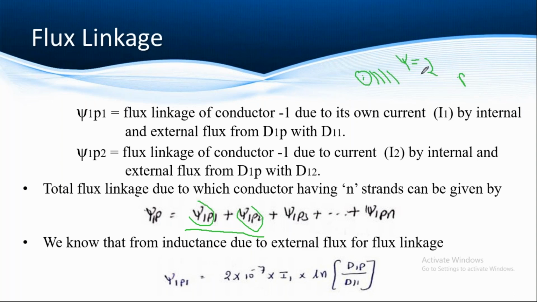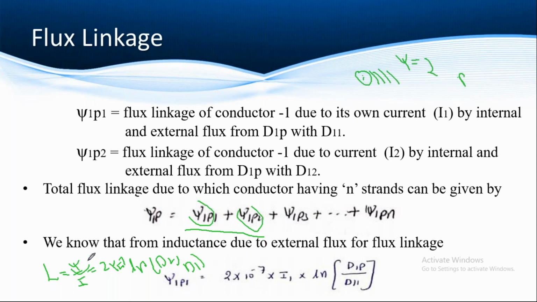From this, we have the equation L is equal to Psi by I, which equals 2 into 10 power minus 7 ln d2 by d1. This is our formula for inductance due to the external flux.